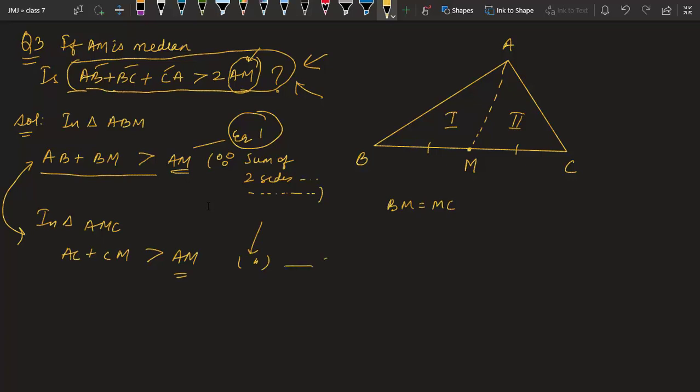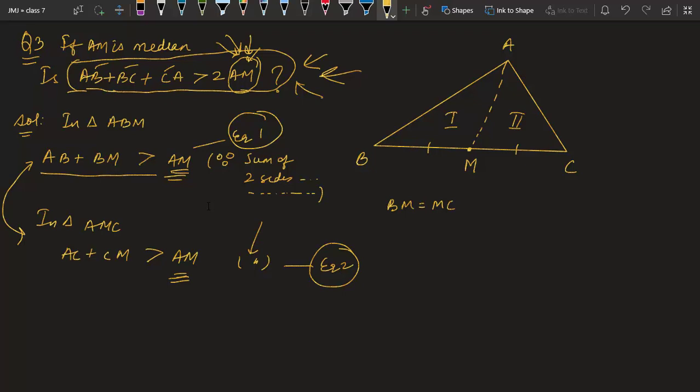So this was the idea in my mind. You could have written AB plus AM is more than BM. That was also okay. But that will not solve your purpose. The thing you want to prove is this question. So you have to observe that this AM is coming alone. That is why I have written two relations in which AM is on the right hand side.